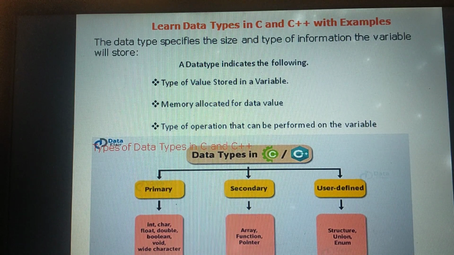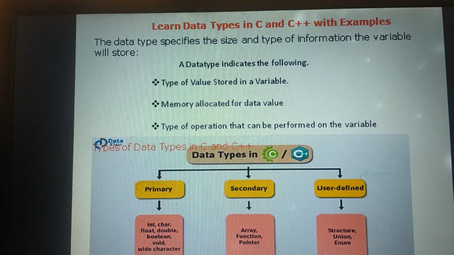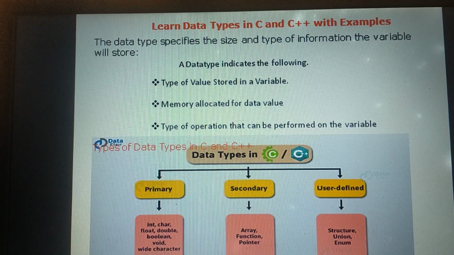How do we specify how much space we need in the memory? Who is going to tell that? That is confirmed by data types. Our data type is going to tell how much memory is required for the particular variable, and which type of value all our variables are going to store. Whether our variable is